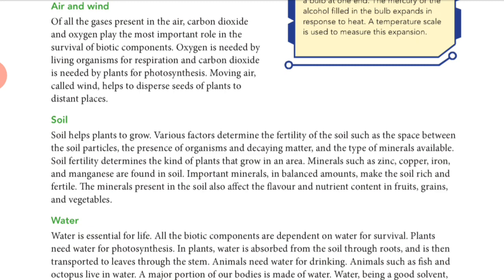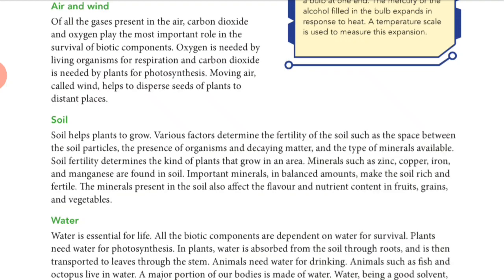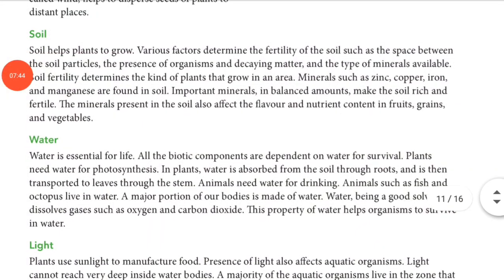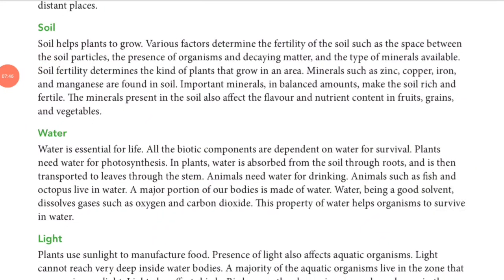Now, what is the relationship between soil and biotic components? Soil contains so many minerals like zinc, copper, iron, manganese and many other nutrients, right?